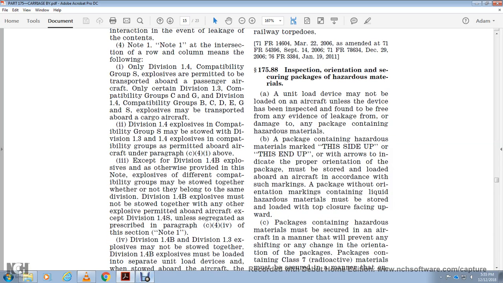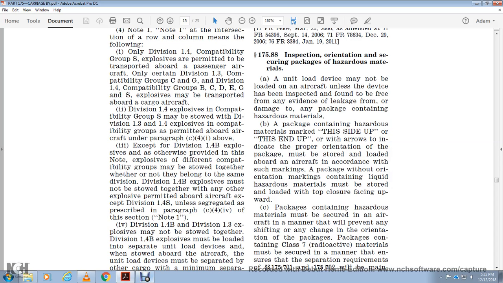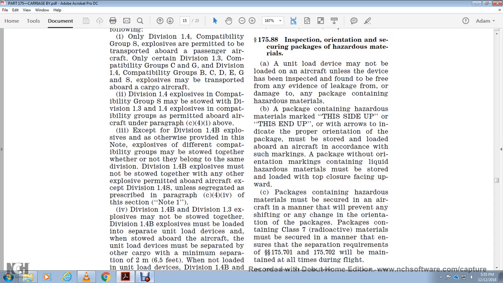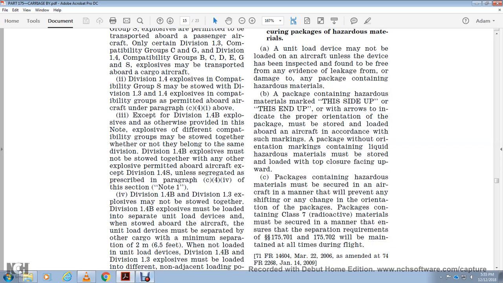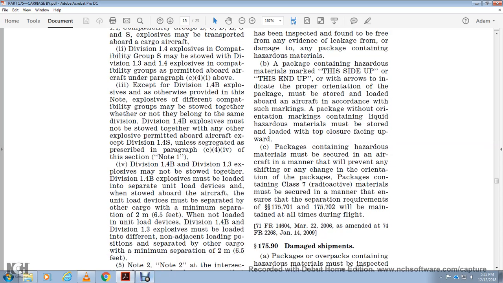Division 1.4B and Division 1.3 explosives may not be stowed together. Division 1.4B explosives must be loaded within separate unit load devices and stowed aboard the aircraft. The unit load devices must be separated by cargo with a minimum separation of 2 meters between the loaded devices. Division 1.4B and Division 1.3 explosives must be loaded into different non-adjacent loading positions and separated by other cargo, with a minimum separation of 2 meters.